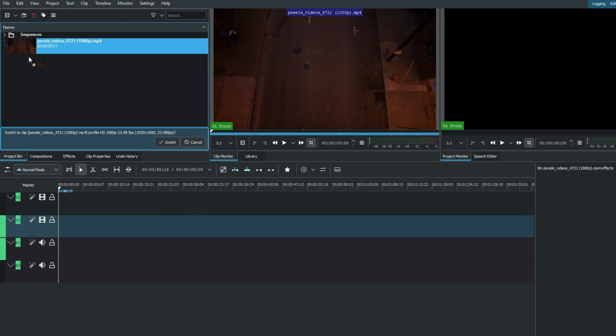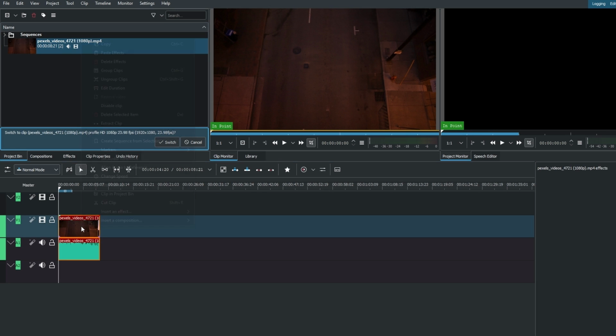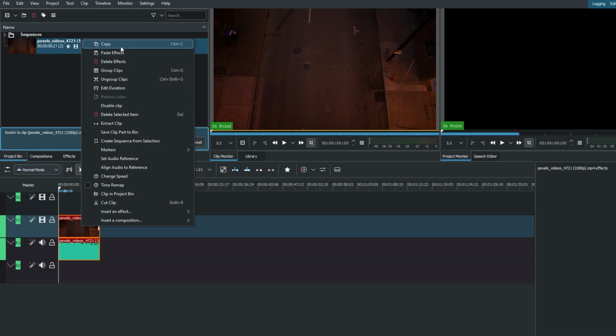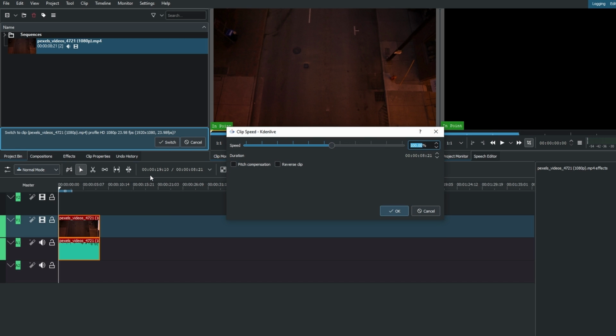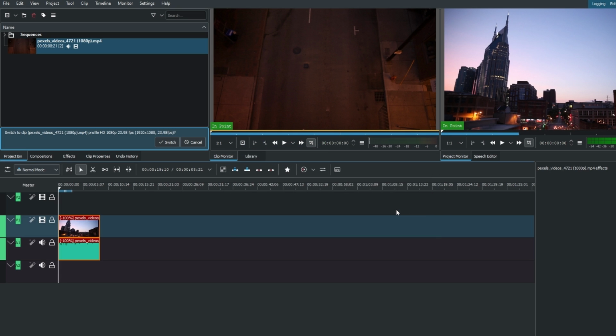Begin by adding your video clip to your timeline. Right click on the clip to access various options. Navigate to Change Speed in the context menu. In the Change Speed pop-up window, you will find a checkbox labeled Reverse Clip. Check the box to enable the reverse effect. Click OK to apply changes and close the pop-up window.